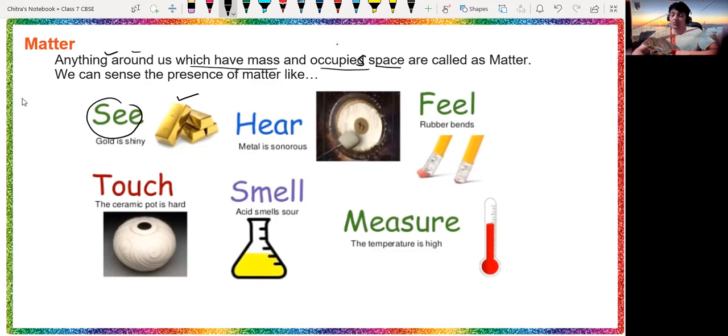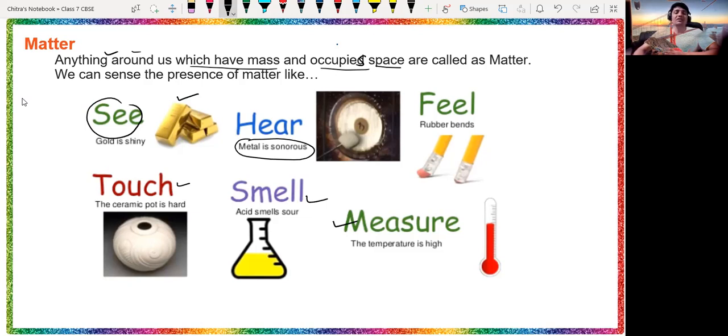We can see that. We can touch that. We can hear also. Most of the time, if you feel any sound around us, it is due to the vibration of particles, and these particles are nothing but matter. We can feel matter, we can change its shape, we can touch it, smell it, and measure it also.